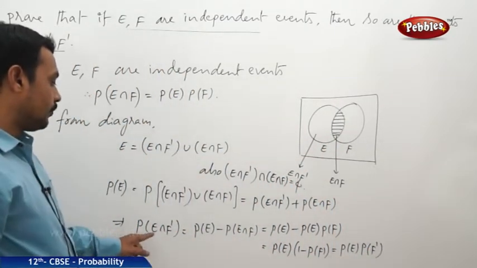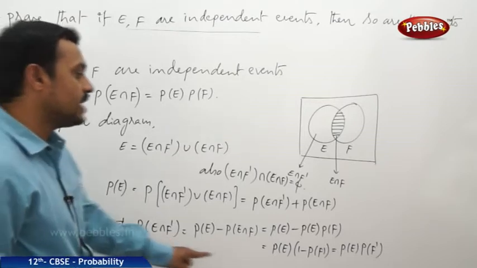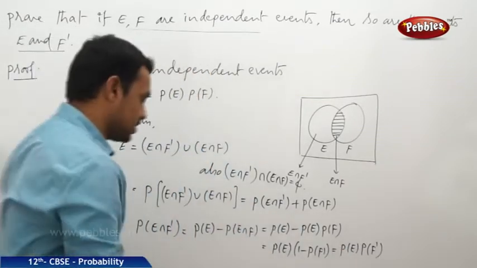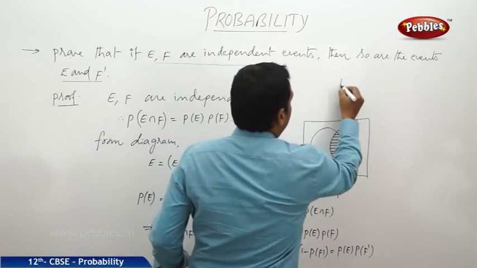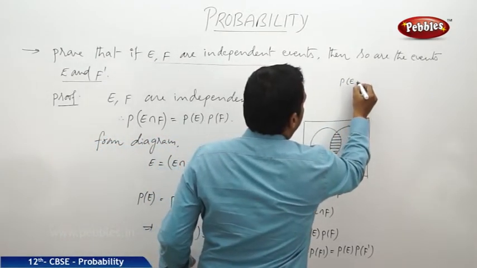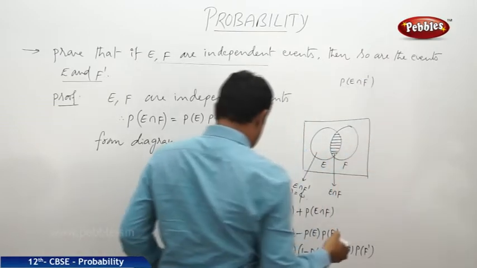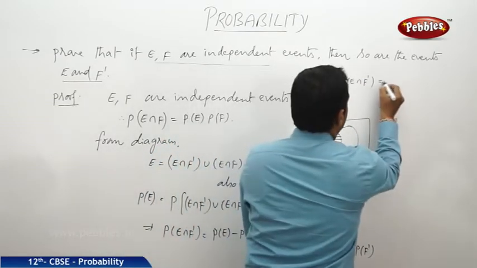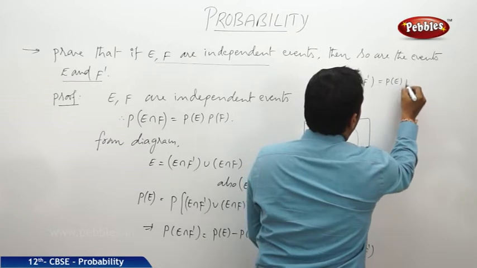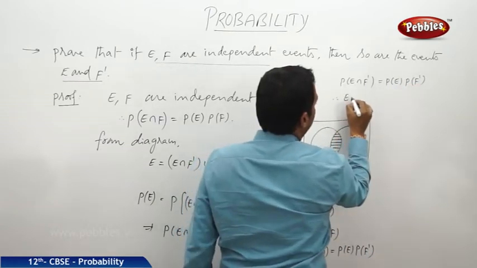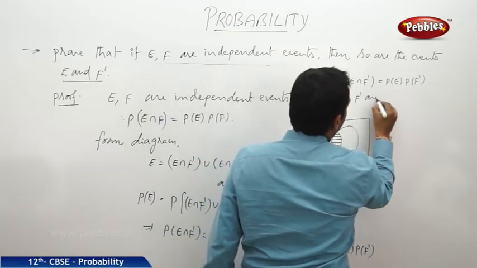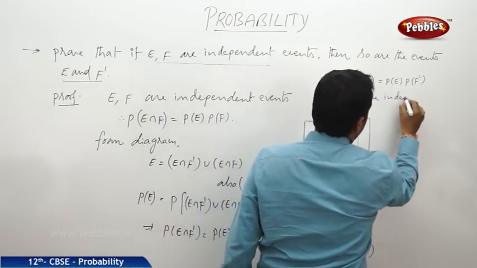Therefore, the probability of E intersection F dash is proved as P of E into P of F dash. Hence the two events E, F dash are independent events.